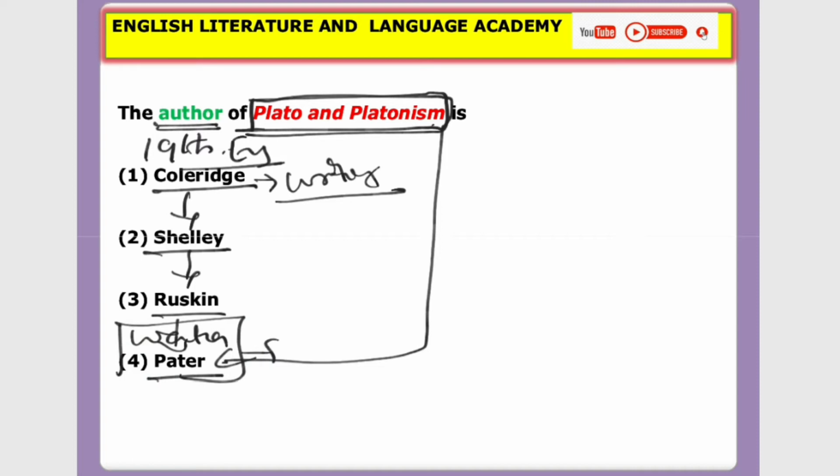He was a famous critic and essayist in the 19th century. This work was written in 1893.